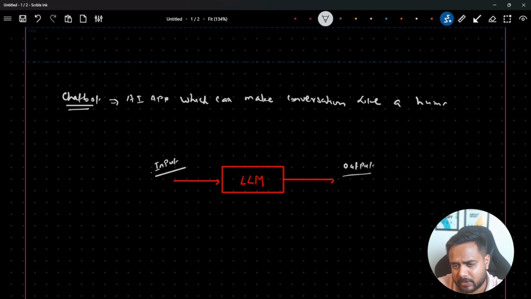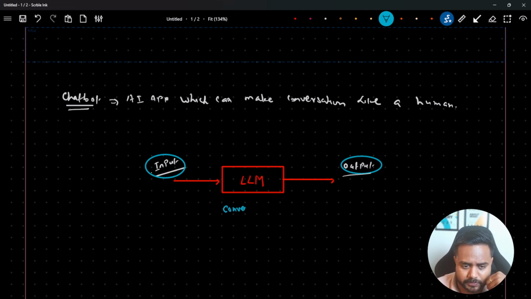Agree or not? I think everyone agrees with this particular definition. So guys, let's say we are passing input to this particular LLM, and from here we want output, right? So this is my conversation.